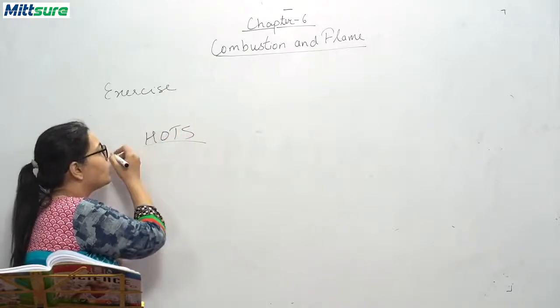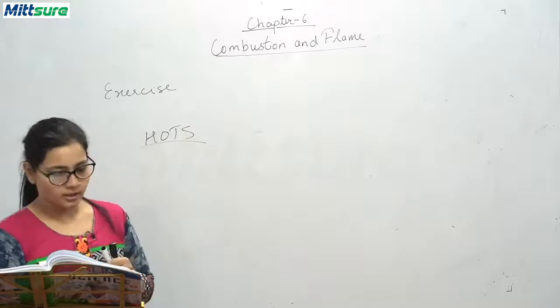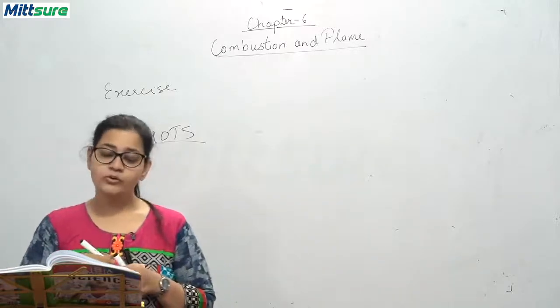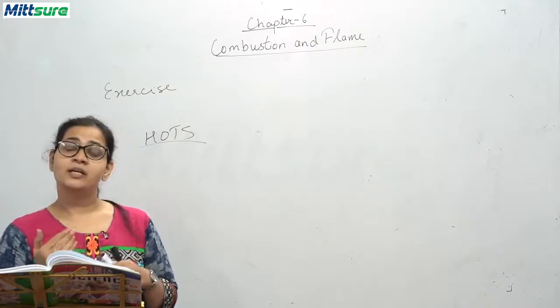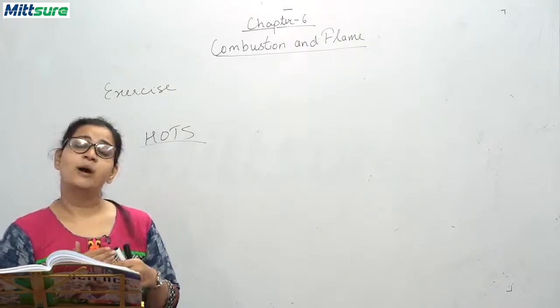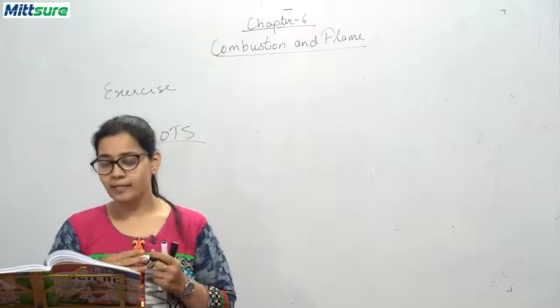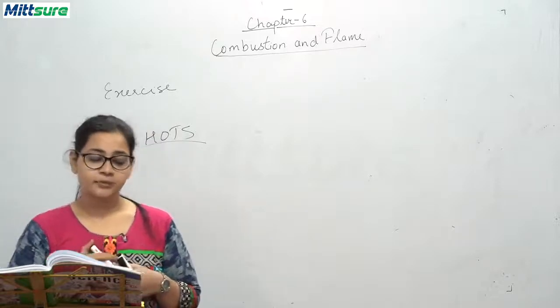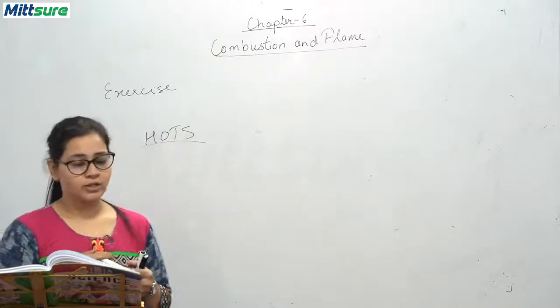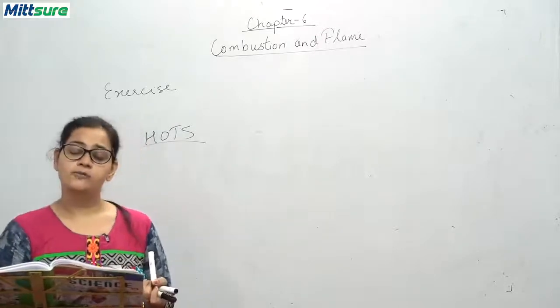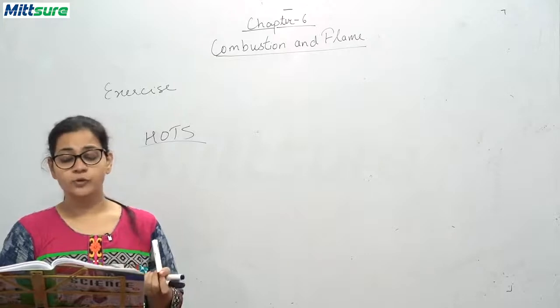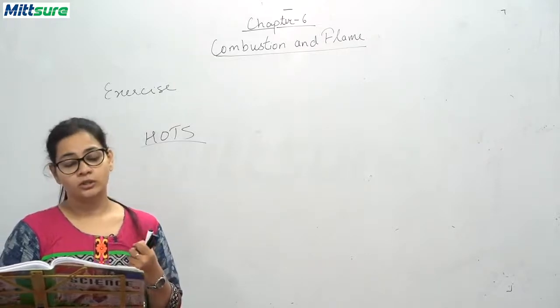Now next thing we will be discussing is HOTS, that is high order thinking skill questions. First, why do dry leaves catch fire easily? Because their ignition temperature is very much less. Second, respiration is a chemical reaction which takes place in our body. It involves using fuel, that is food combining with oxygen.